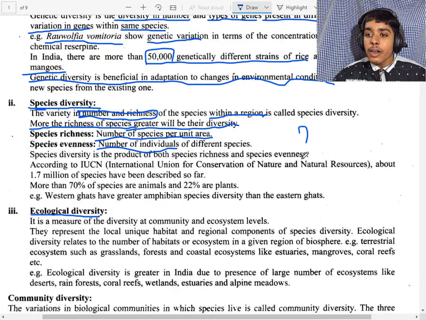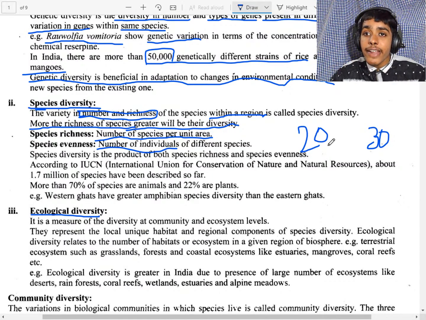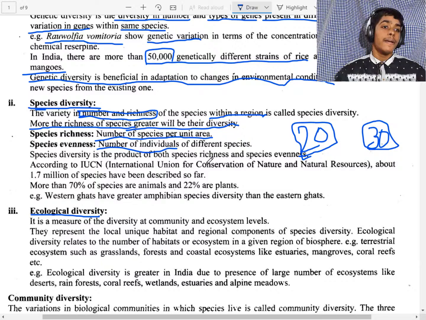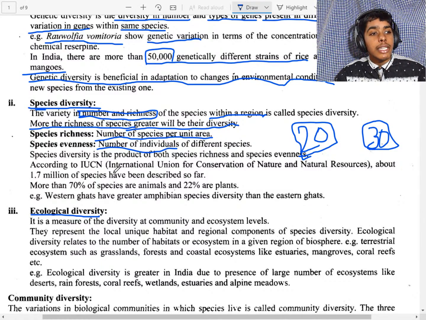Now, species diversity is the product of species richness and species evenness.